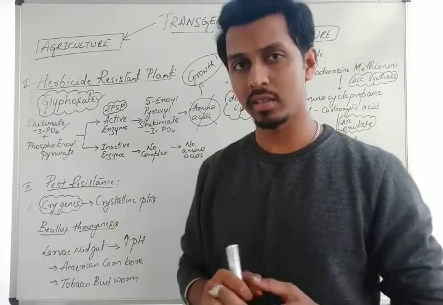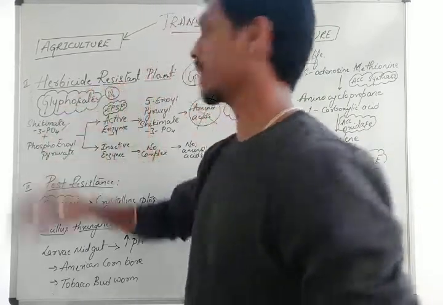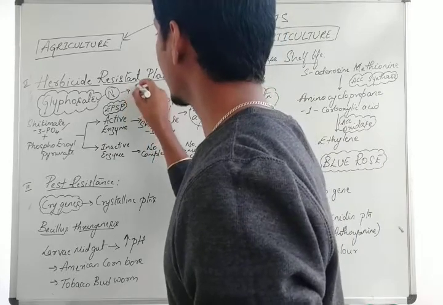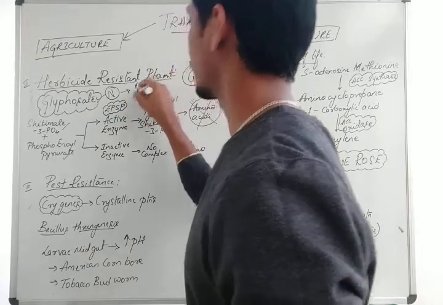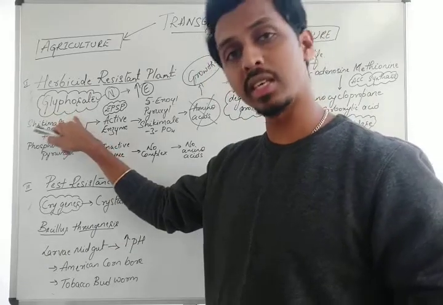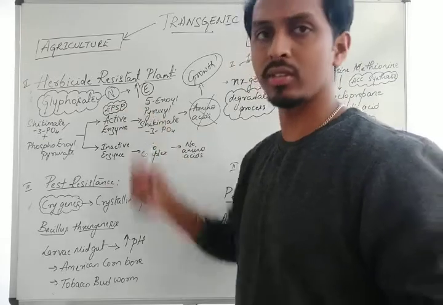Now what is my interest here is that I should either neutralize the activity of this glyphosate, or increase the activity of a particular enzyme. Glyphosate basically acts upon an enzyme called EPSP. What is this EPSP?